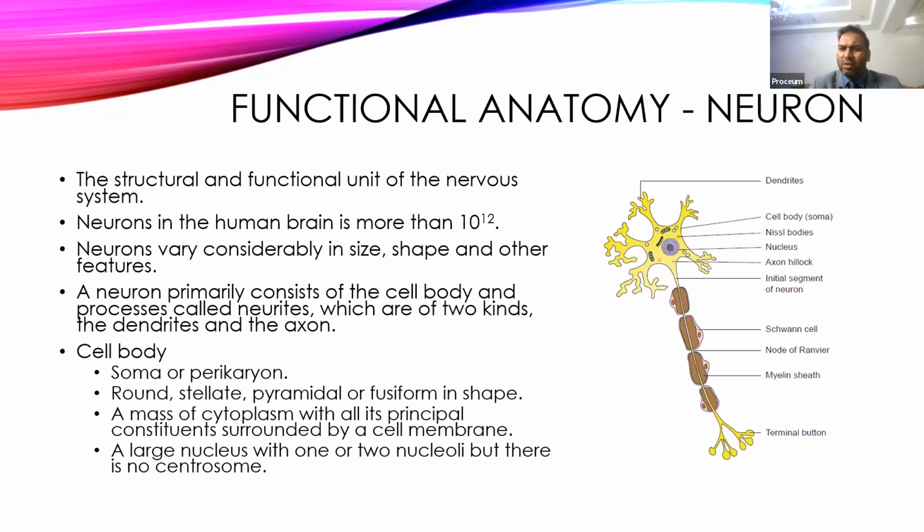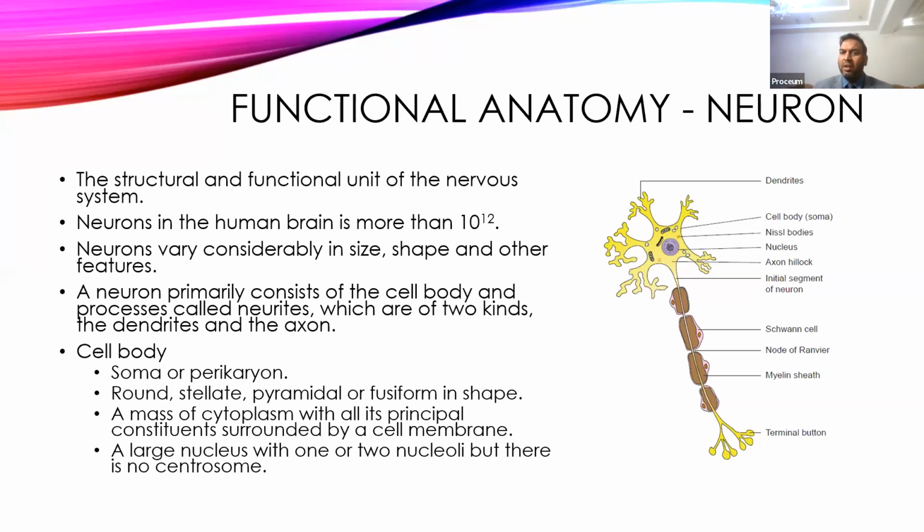It is one of the most complex types of cell present in our body. Functionally or anatomically, you can divide the neuron into the body, dendrites, and axon.